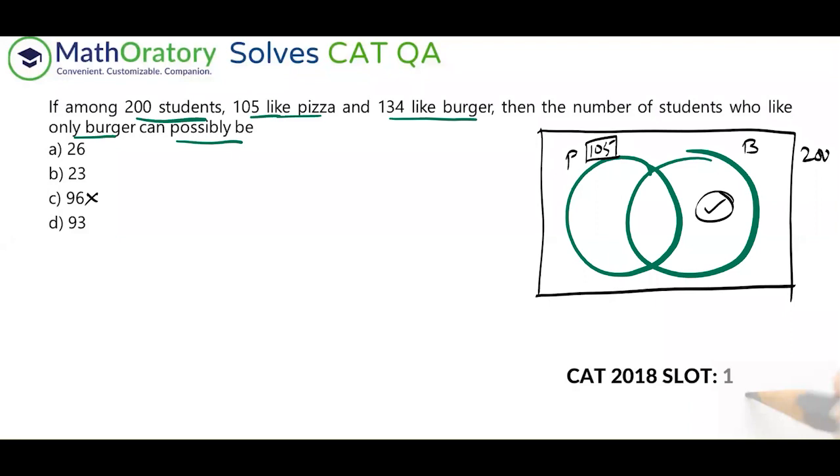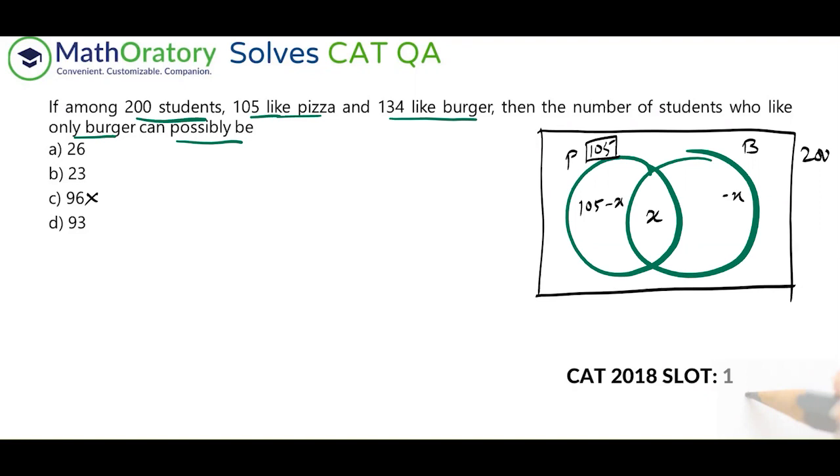Let me consider the center region. The center region is important in this case. So let us consider the center region to be X. If I consider the center region to be X, you can start by X here, or that might overcomplicate a bit, so considering the center region as X becomes a little easier. So this is 105 minus X. This is 200 minus X, sorry, not 200 minus X, my bad.